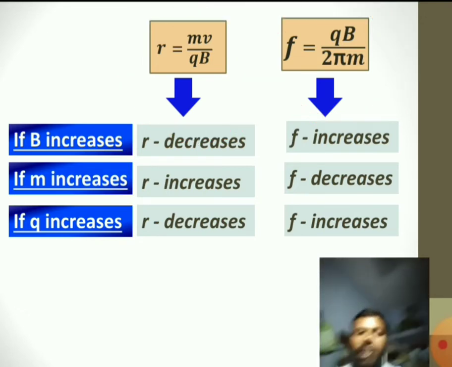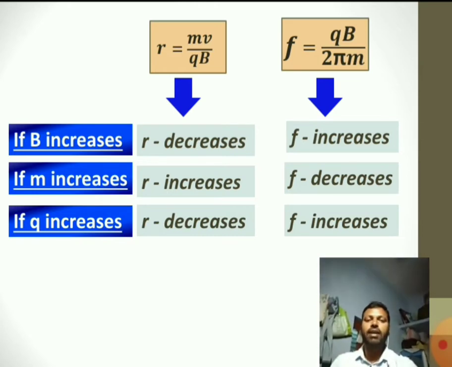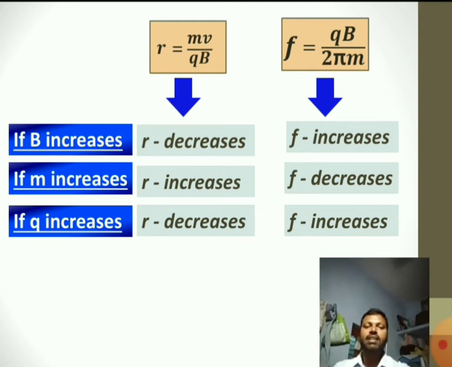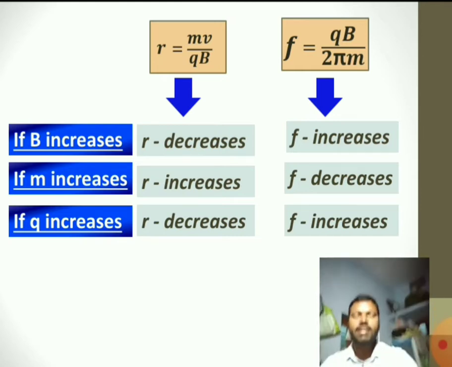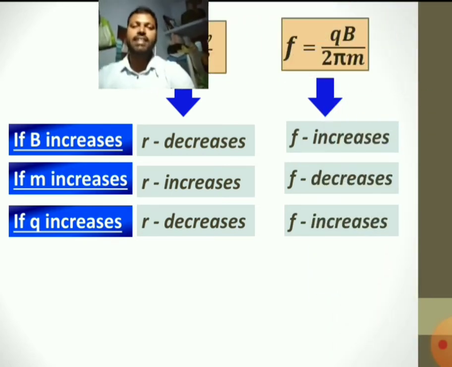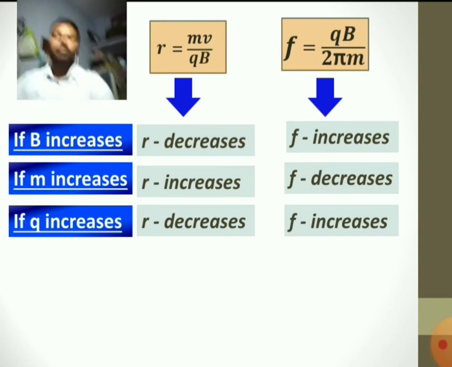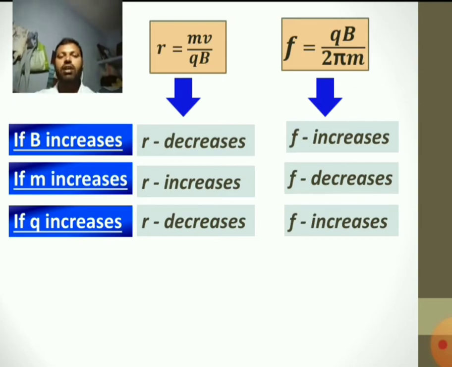That means if I increase magnetic field, the radius of circular path decreases and frequency increases. Similarly, if I increase mass, then radius increases and frequency decreases. If I increase charge, then radius decreases and frequency increases. This is how the frequency and radius depend on magnetic field B, mass m and charge q.